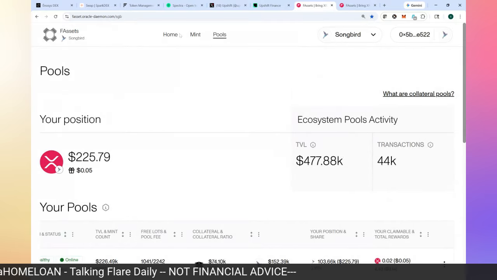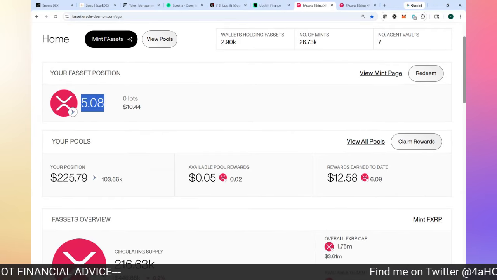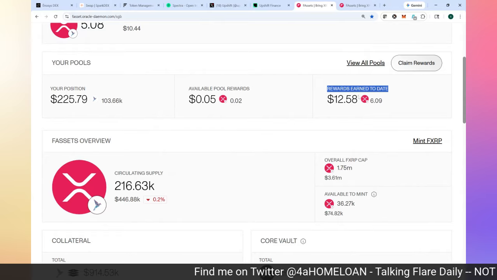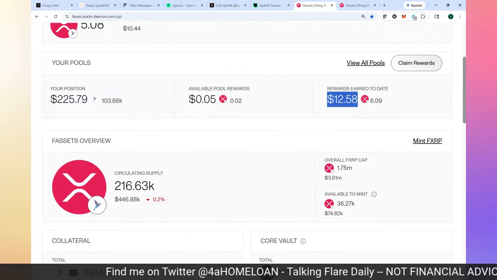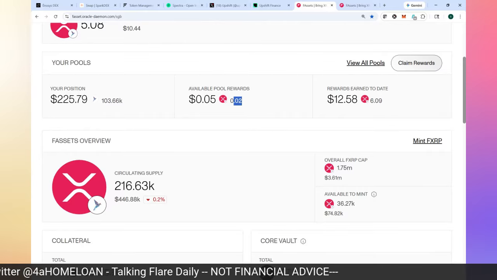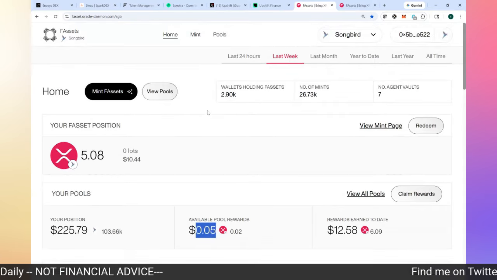But let's go back here, the main screen. It tells you I've got FAssets. I've got 5 FXRP FAssets. Rewards to date, I've earned over $12 on Songbird, 6 FXRP. And right now I've got 0.02 or about 5 cents worth of FXRP. And that's just using my tokens.